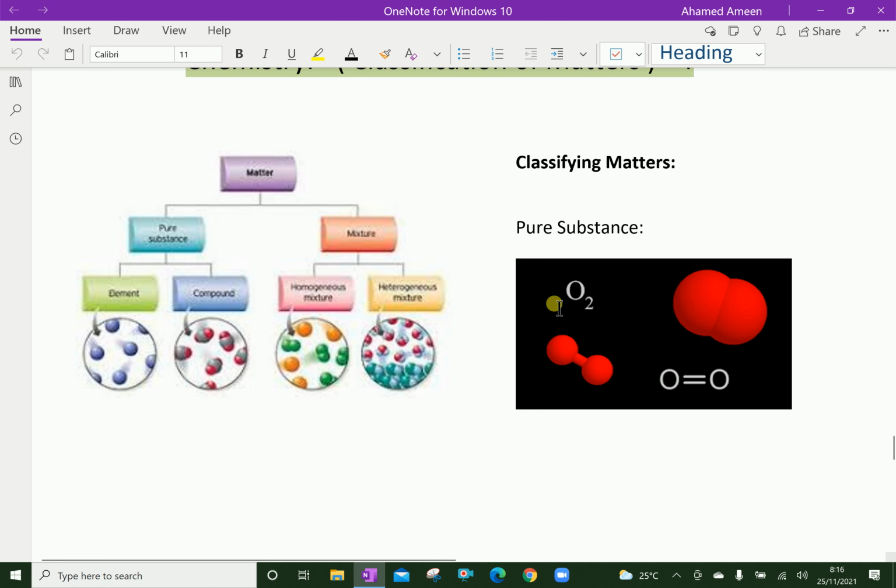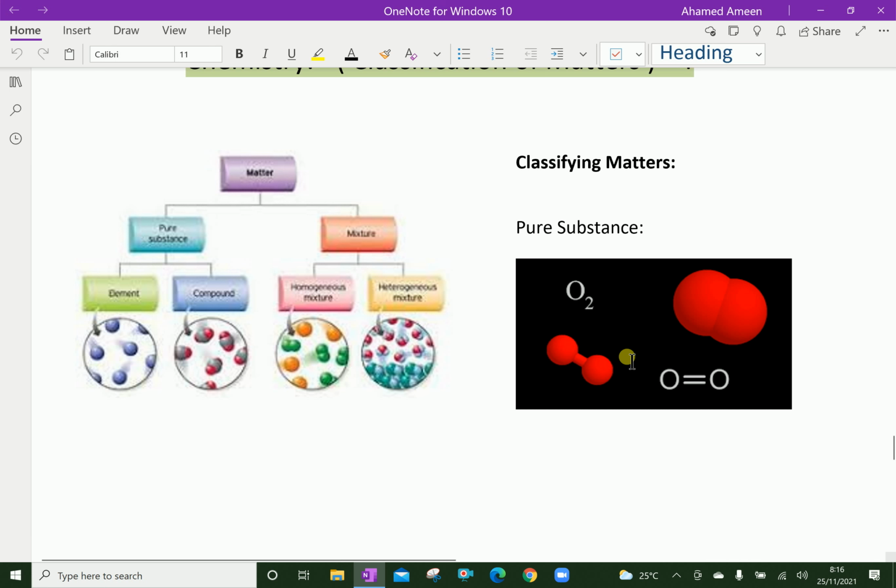Next, we will discuss pure substances. Here, 22 carat or 24 carat gold is a pure substance. Look at here: the oxygen molecule. Two oxygen atoms are chemically united. It is called an oxygen molecule. Also, it's a pure substance.